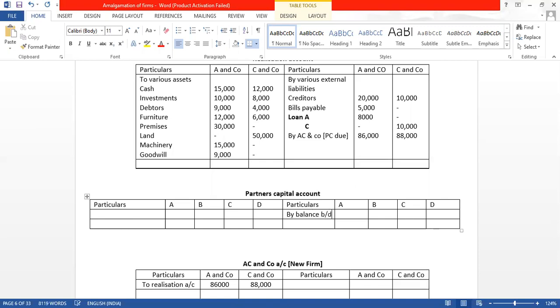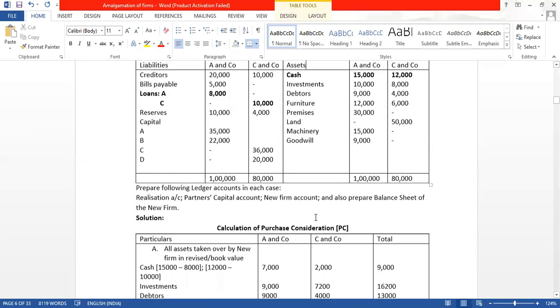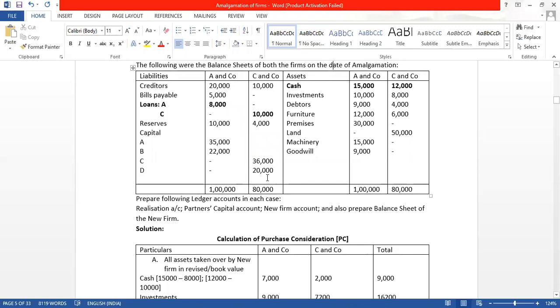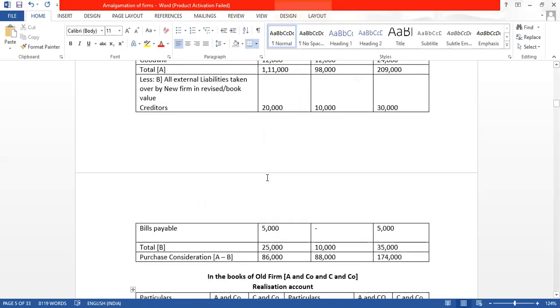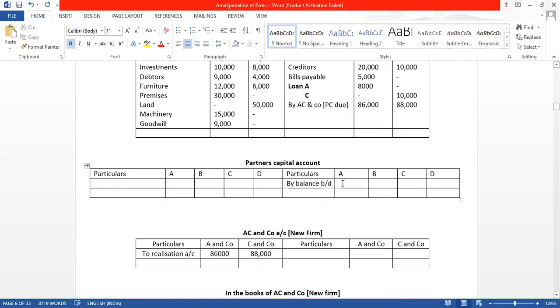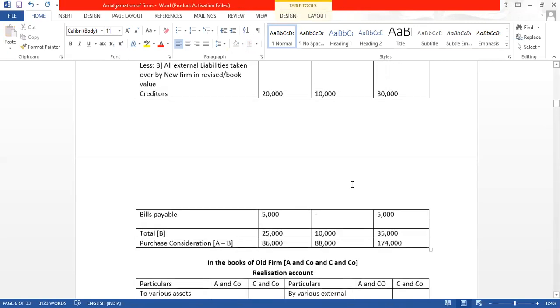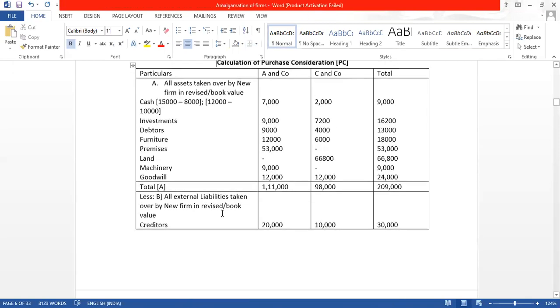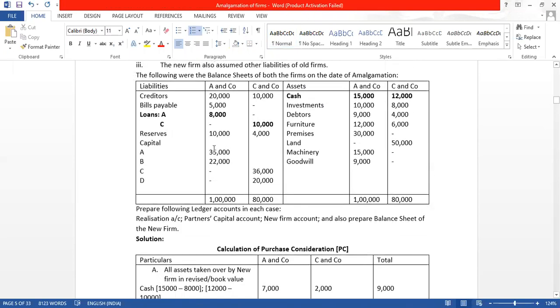Now we will see the capital balances. 35,000, 22,000, 36,000 and 20,000. Now we will have to check whether there is any reserve. Yes, 10,000 का reserve है.